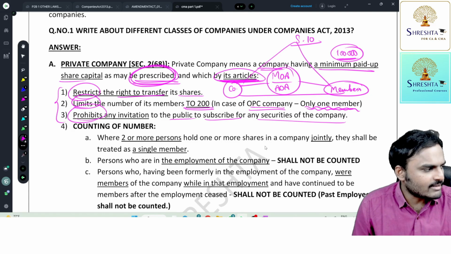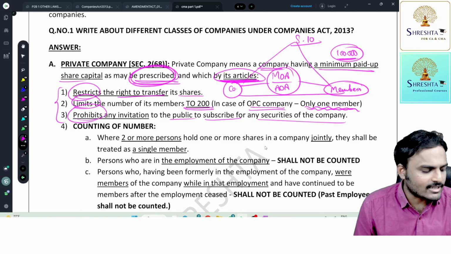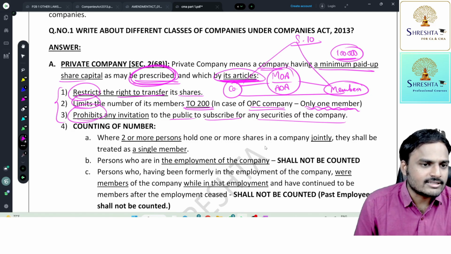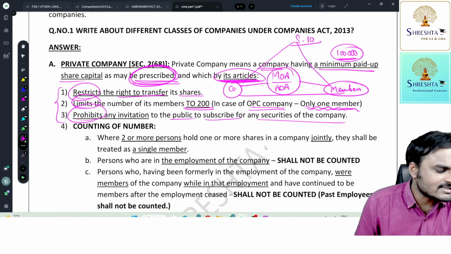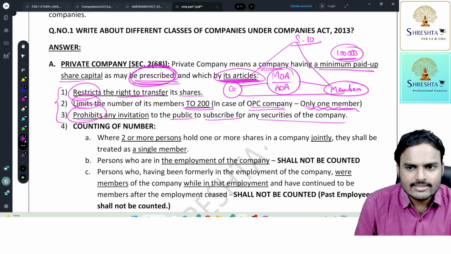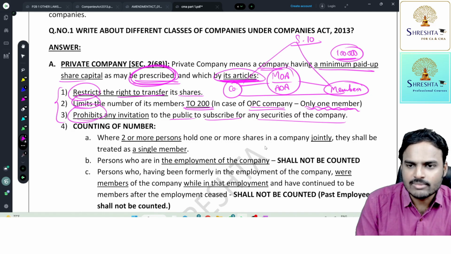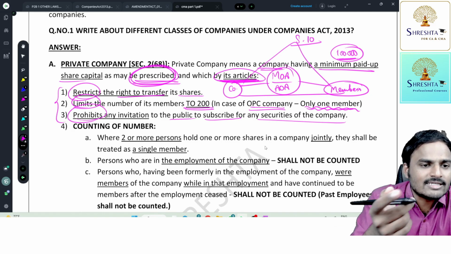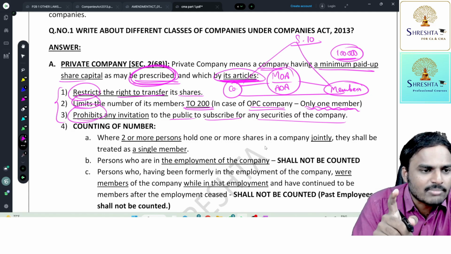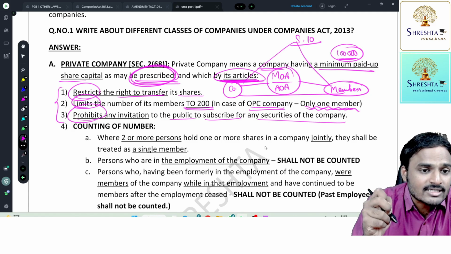So the private company, in order to protect privacy, and moreover it has various advantages. No need to comply with all the sections. Certain relaxations were given. So to get these relaxations, you are prohibited from inviting the public. First of all, the public won't come to you, and you should not ask the public to come and invest money in the securities of the company.